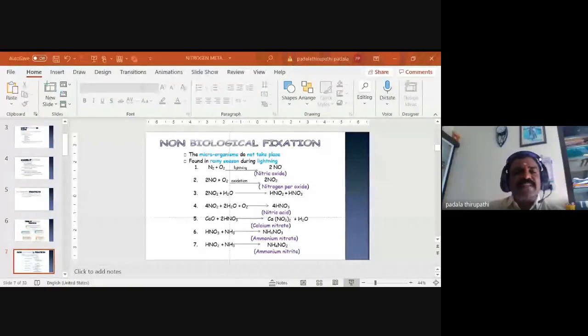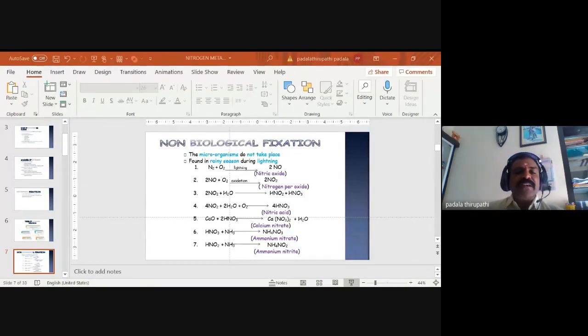This nitrogen peroxide dissolves in the rainwater, which forms nitrous acid and nitric acid. Then the nitrous acid again reacts with rainwater in the process of oxidation, and nitric acid is produced.